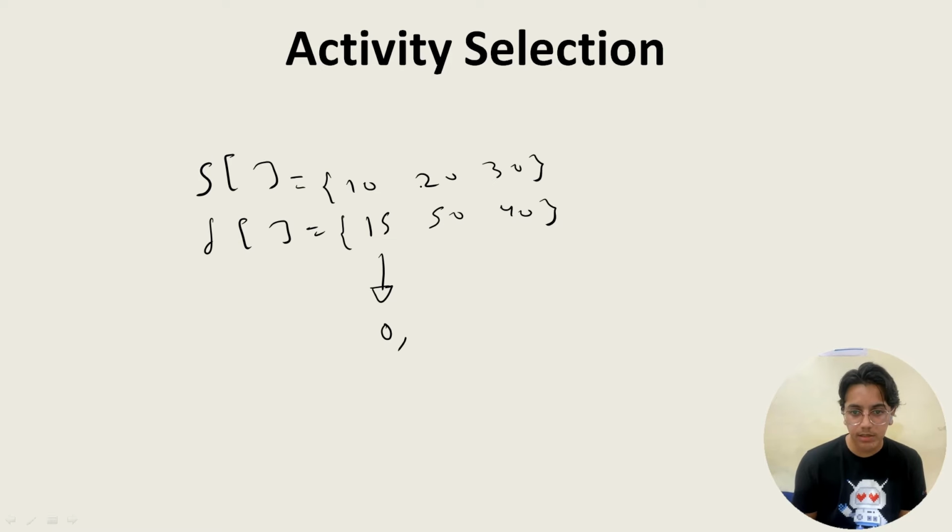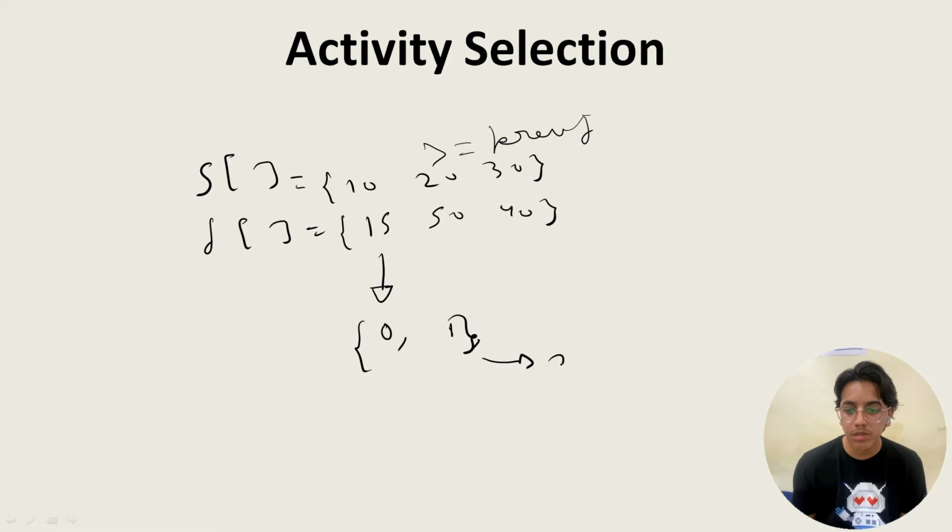Then we have to check whether the next start is greater than or equal to the previous finish. Over here the previous finish is 15, and 20 is of course greater than 15, so 20 to 50 will come. Now 30 is less than the previous finish, that is 50, so we will not take it and we'll report this as the answer. The number of activities could be given as an option, or the indices 0 1 we have to take. Okay.